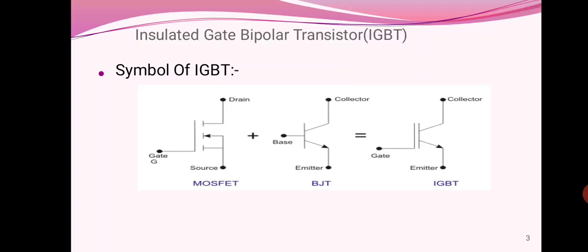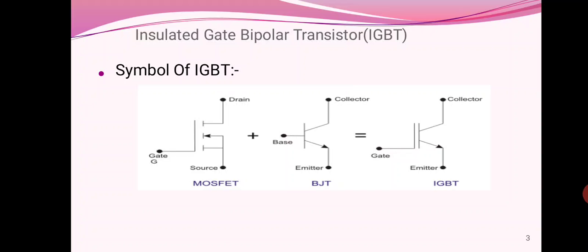Second is the MOSFET. MOSFET is a voltage controlled device having a higher switching frequency than the BJT. It can be switched at a higher frequency, but the drawback is higher on state power loss. So both the BJT and the MOSFET have some disadvantages.